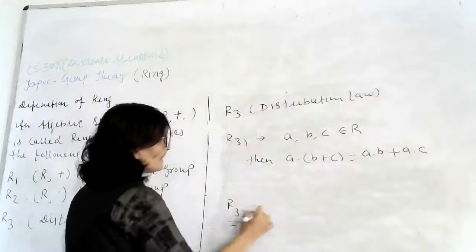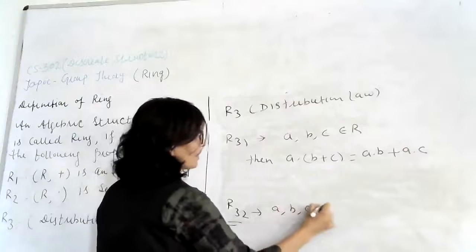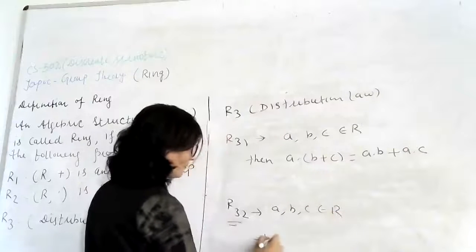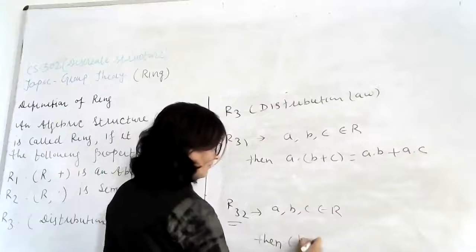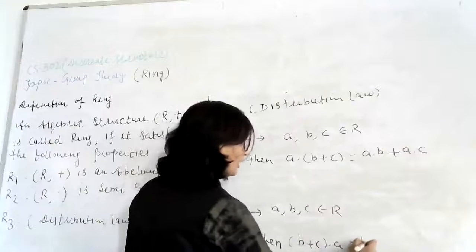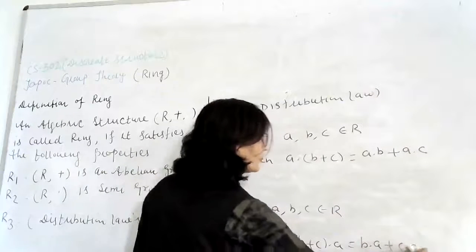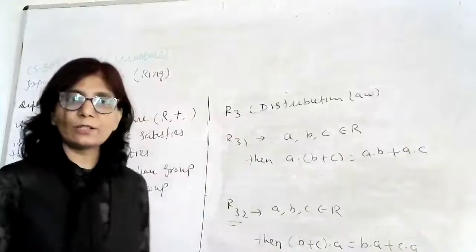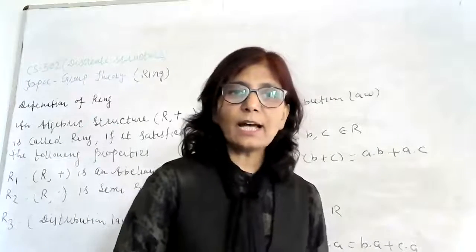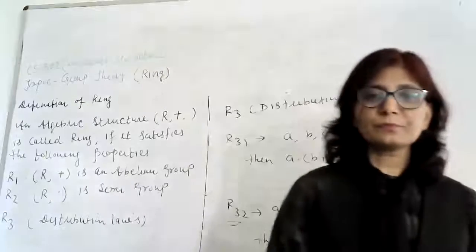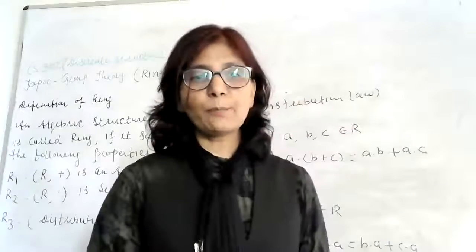And in R32, if A, B, C belong to R, then (B plus C) into A is equal to B into A plus C into A. So these are the left and right distribution laws. So what is R? R is a ring.